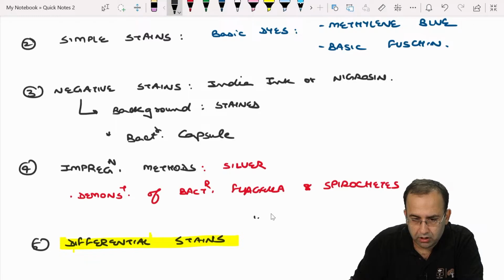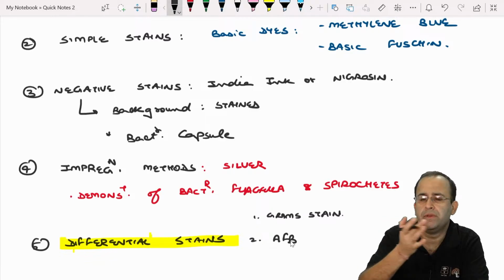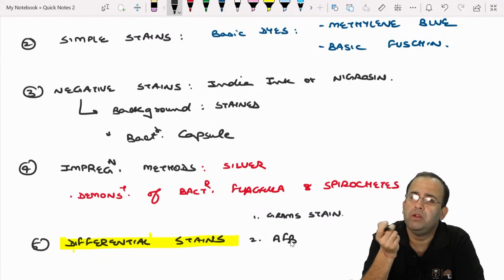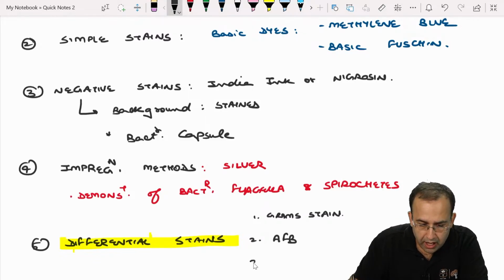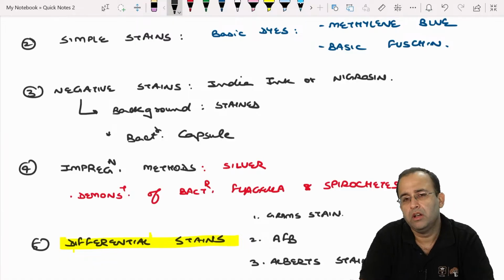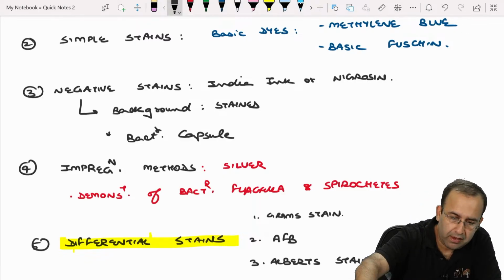That is gram stain, acid fast staining, AFB positive, Mycobacterium TB, Leprae, Nocardia, all Ziehl-Neelsen stain, and lastly Albert stain. We'll be talking about these three differential stains one by one. Let us start.